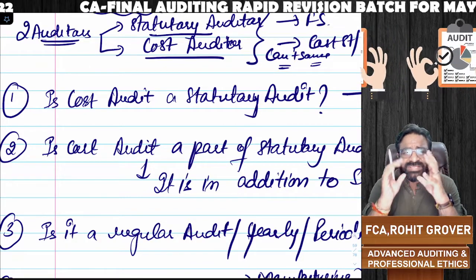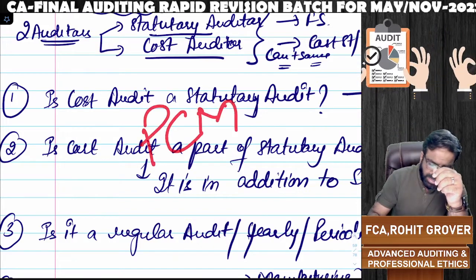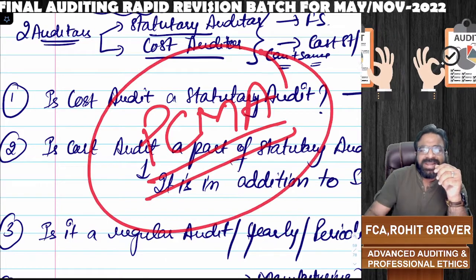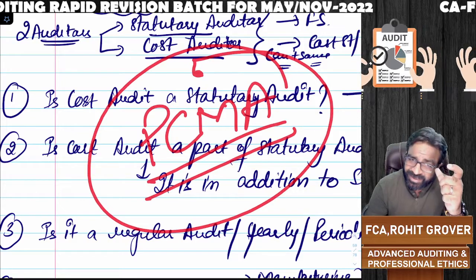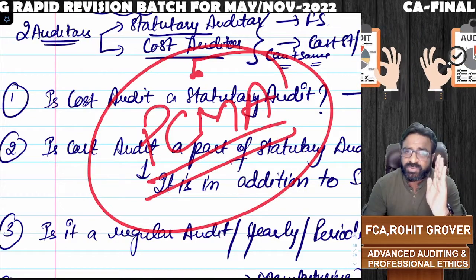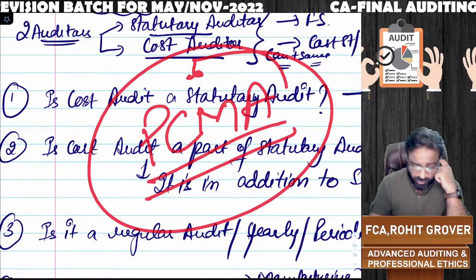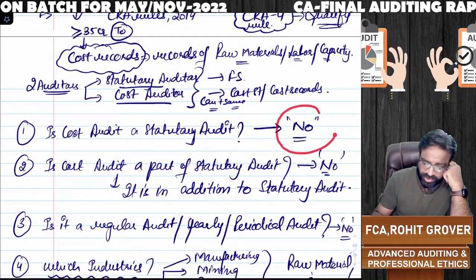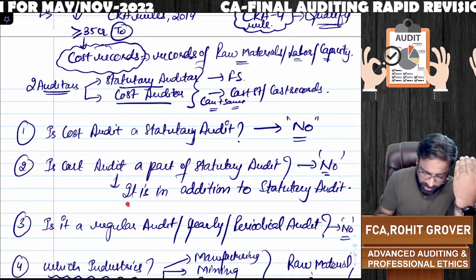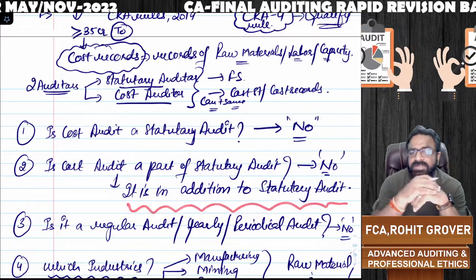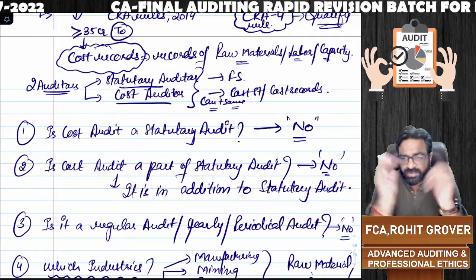Who are the most eligible people to do the cost audit? Obviously, practicing CMAs are the only people who are eligible to do the cost audit. Sir, only? Yes, only. Like secretarial audit, only a practicing CS can do. Likewise, cost audit, only practicing CMAs can do. So what is our question number 1? Is cost audit a statutory audit? Answer is no. Is cost audit a part of statutory audit? Answer is no, because cost audit is in addition to statutory audit. So it is not a part of statutory audit. Statutory audit is different, cost audit is different.